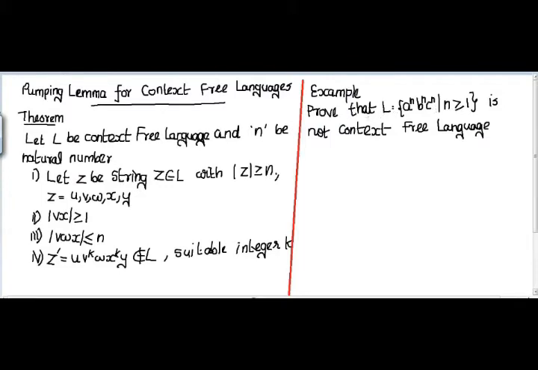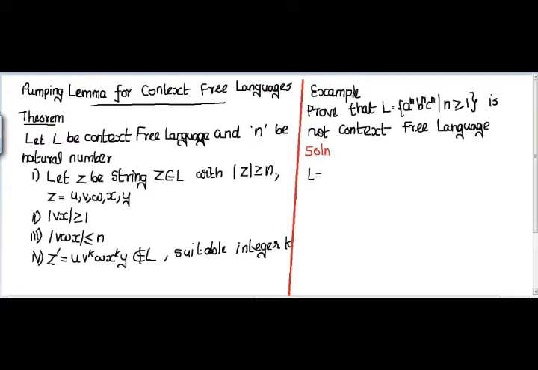The question is written over here. Prove that the language L is equal to a power n, b power n, c power n, where n is greater than or equal to 1, is not a context-free language. So let me explain this by using the pumping lemma. Let me apply n here. Here n is greater than or equal to 1.